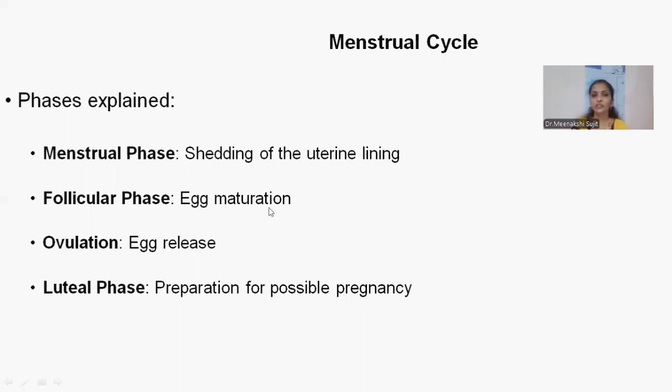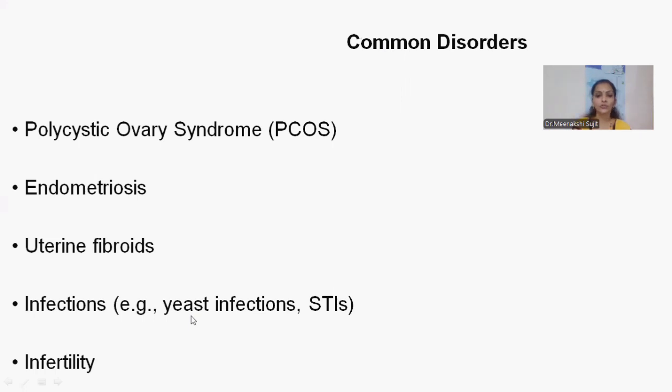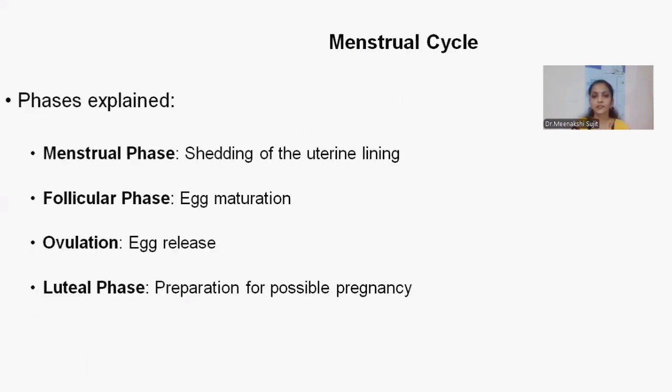The follicular phase is egg maturation. Initially, the follicles will be formed due to FSH hormone. They will mature and the egg will be formed. After that, ovulation takes place. The egg is released through the fallopian tube and reaches the uterus. And the luteal phase is preparing for a possible pregnancy if there is intimacy. If there is no intimacy, then it will go to the next stage.